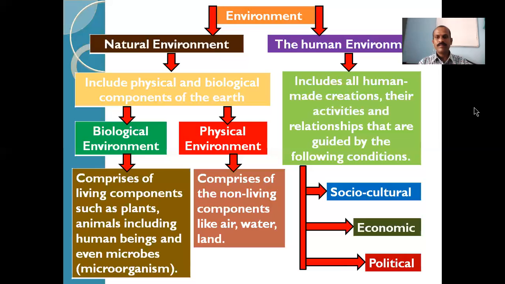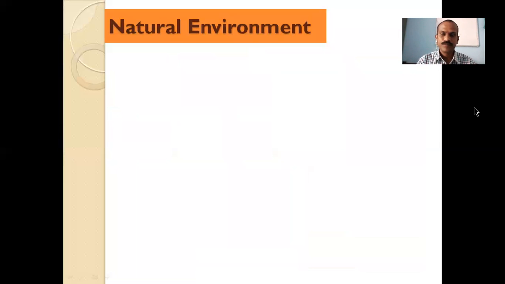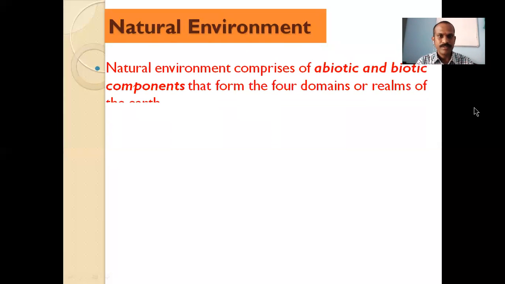The human-made environment covers all human creations, and the activities that lead to its development are socio-cultural, economic, and political activities. So now we are going to study the natural environment in depth.